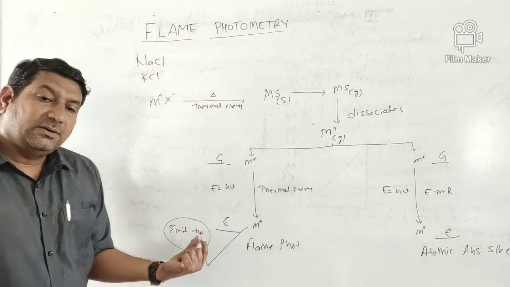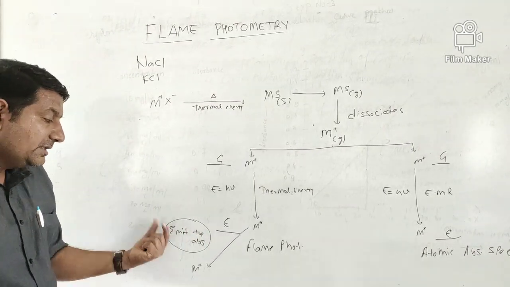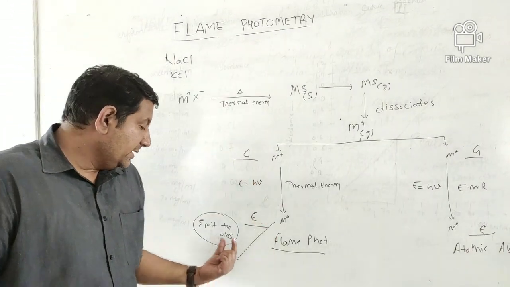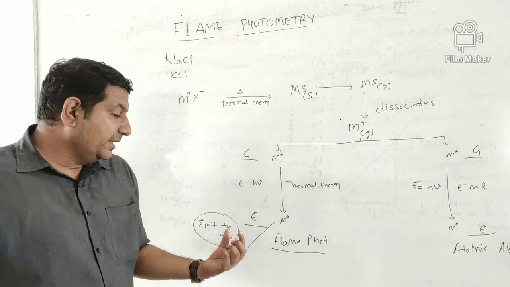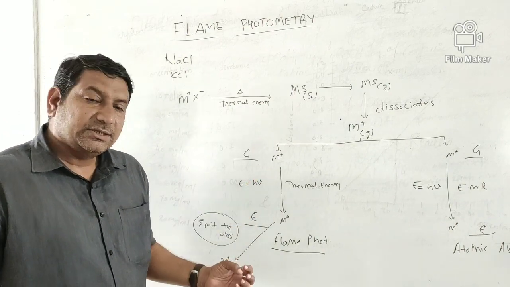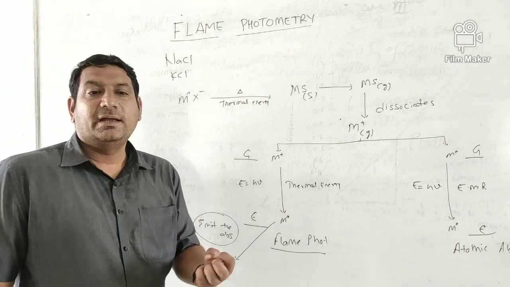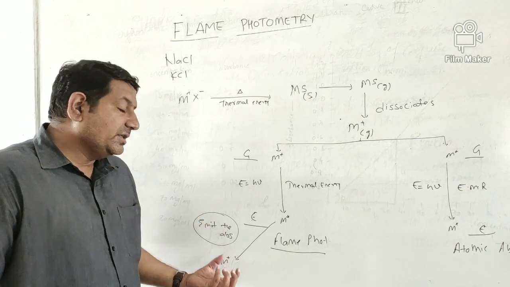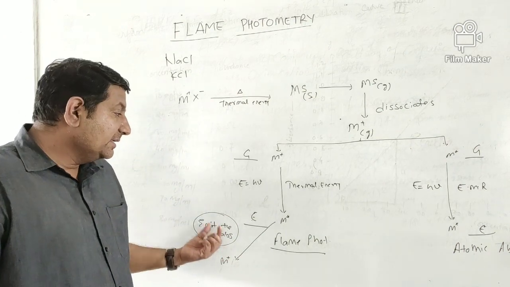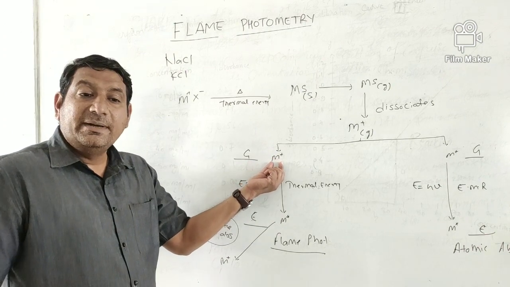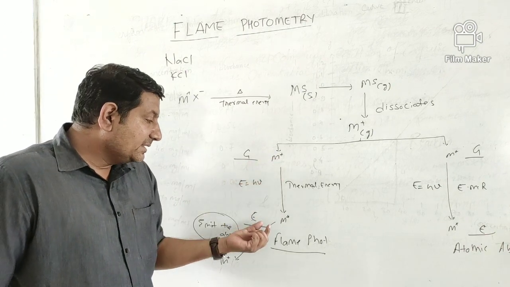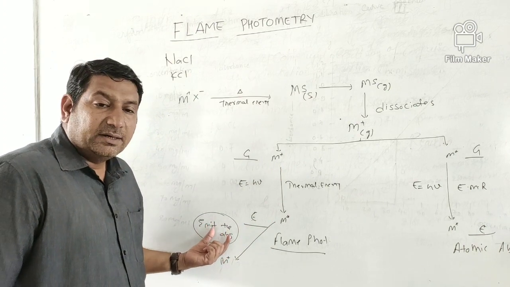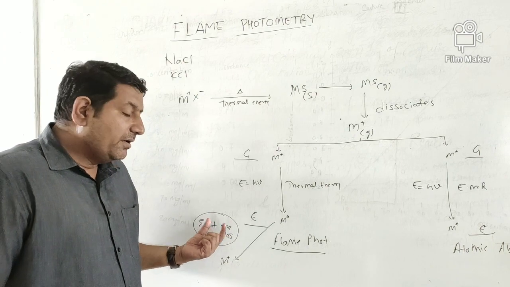And this emitted energy is measured by the flame photometer, and this is the basic principle. They emit the radiation which was absorbed during excitation, and this radiation is evaluated by our flame photometer, and this forms the basis of flame photometry. This emitted radiation has a certain wavelength, and that wavelength is associated with the type of ion which emits it while coming from the excited state back to the ground state. Now this is our area of interest, and this is measured by the flame photometer.